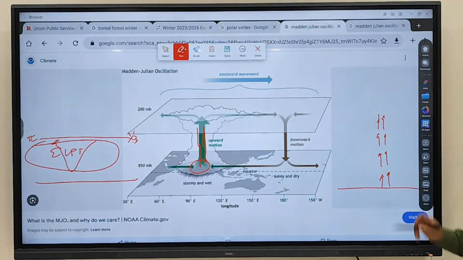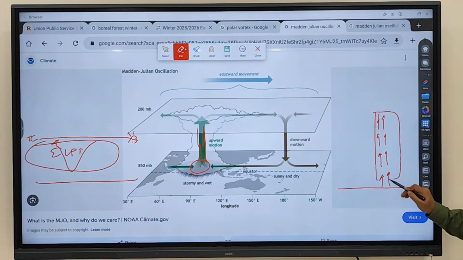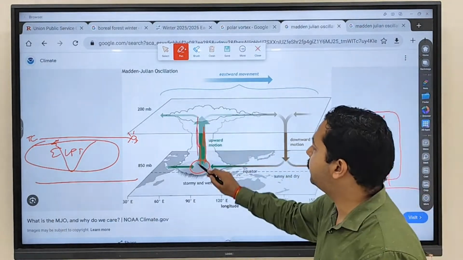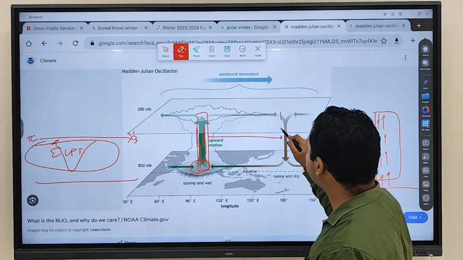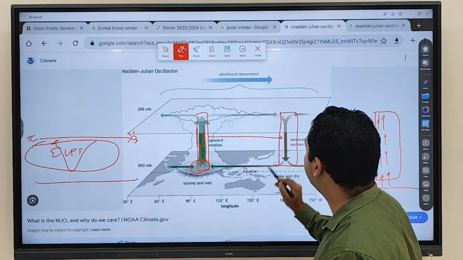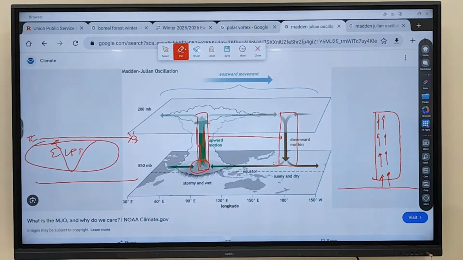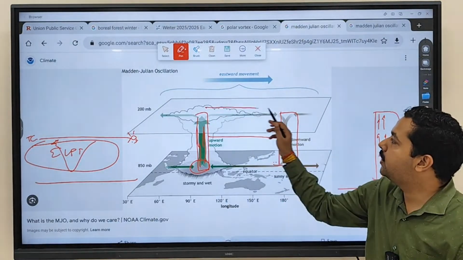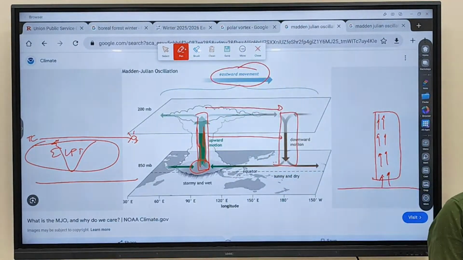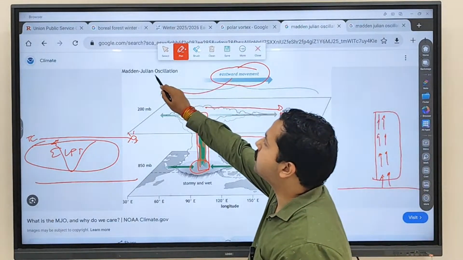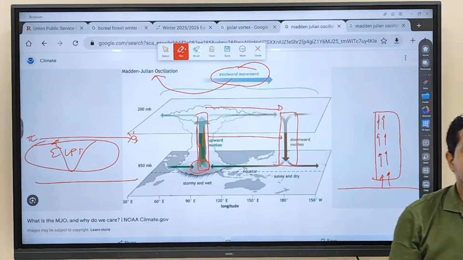Clear? Now, when this entire column of air, which is rising up, shifts from here to here, that is an eastward movement. This is called the Madden-Julian oscillation.